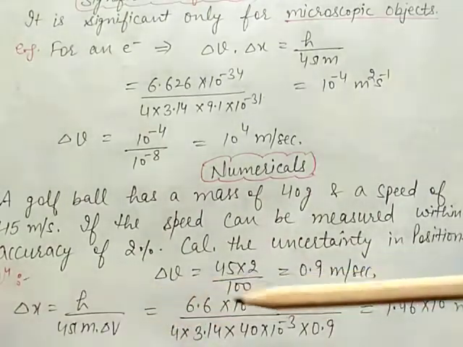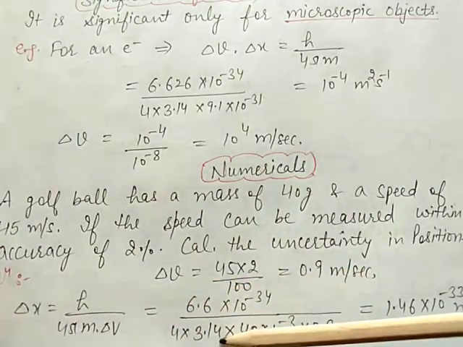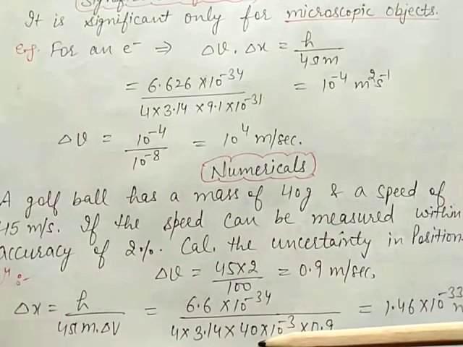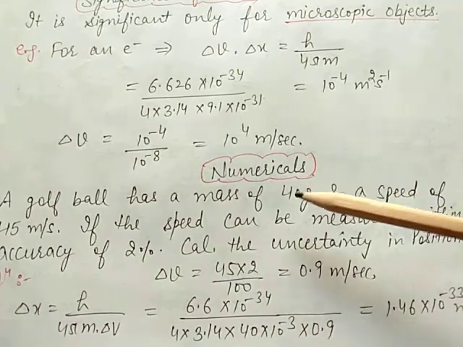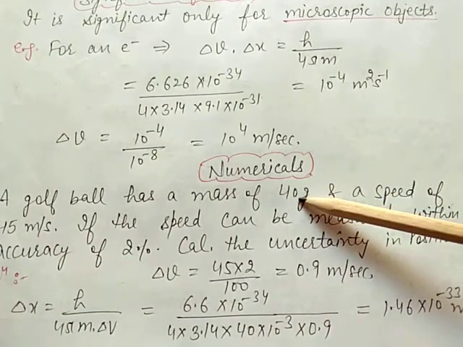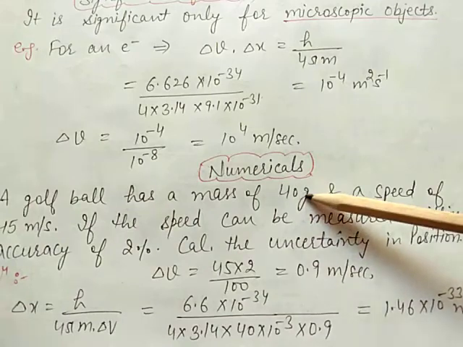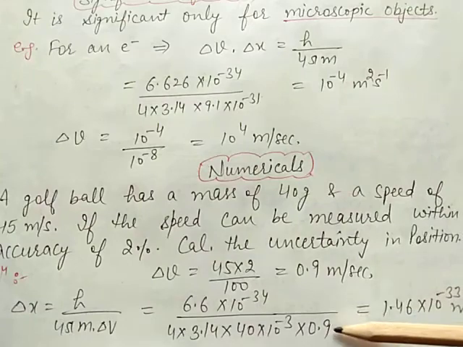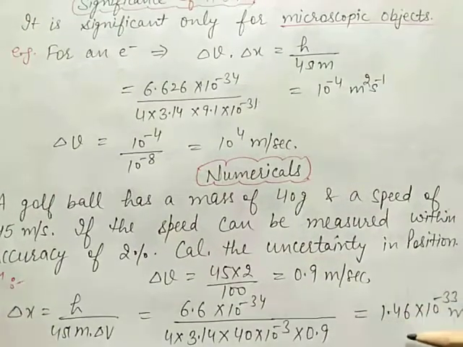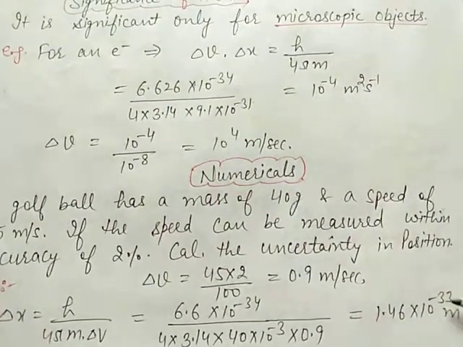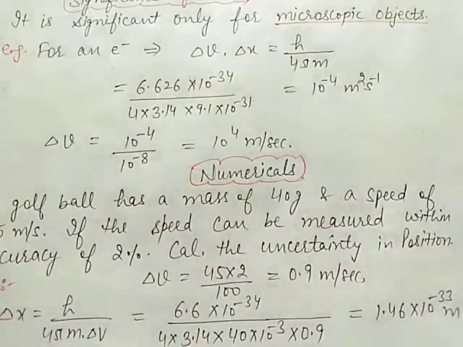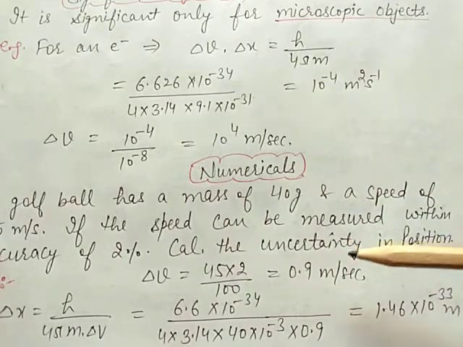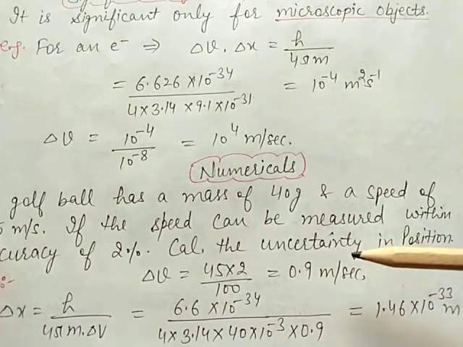After putting this value, the h value is given, 4 into 3.14, and 40 is the mass of the ball given. It is in gram, so it is changed into kilogram, and after that the velocity is 0.9 meter per second. After calculating, that is 1.46 into 10 raised to power minus 33 meter. So this is the Heisenberg uncertainty principle.